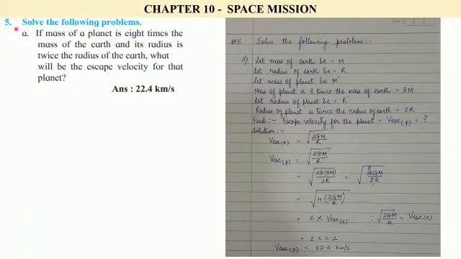Question number 5. Solve the following problems. The first one: if the mass of a planet is 8 times the mass of the Earth and its radius is twice the radius of the Earth, what will be the escape velocity for that planet?